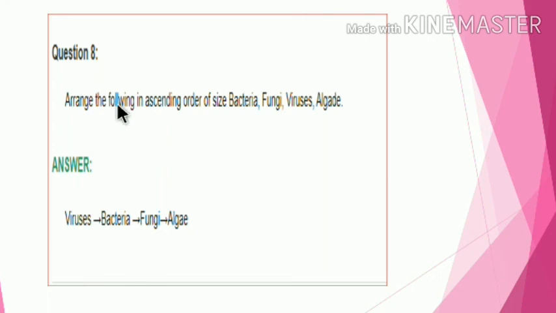Last question is question number 8. Arrange the following in ascending order of size: bacteria, fungi, viruses and algae. Answer is viruses, bacteria, fungi, algae. Virus खूप लहान आहे. त्याच्यापेक्षा थोडा मोठा कोण आहे बॅक्टेरिया, त्याच्यापेक्षा मोठा फंगी, त्याच्यापेक्षा मोठा अल्गी अकॉर्डिंग टू द सायन्स. ओके.